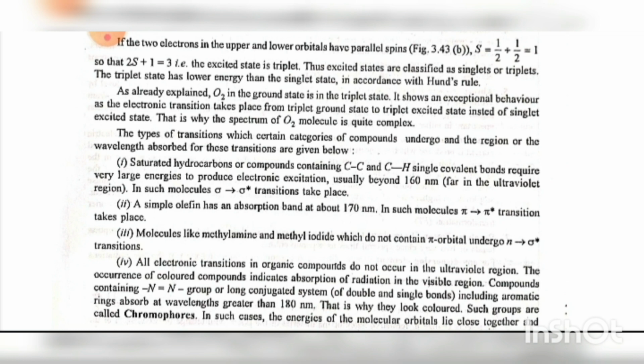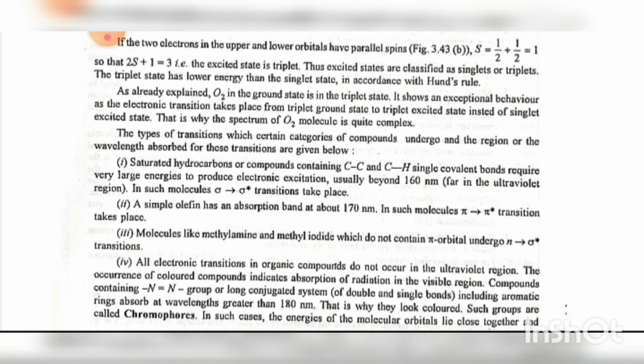The type of transition which a certain category of compound undergoes and the region or wavelength absorbed for this transition are given below. First, saturated hydrocarbons or compounds containing C-C and C-H single covalent bonds require very large energies to produce electronic excitation, usually beyond 160 nanometer, far in the UV region.